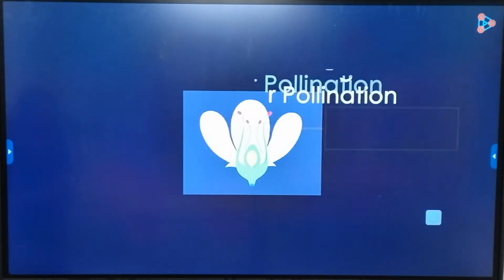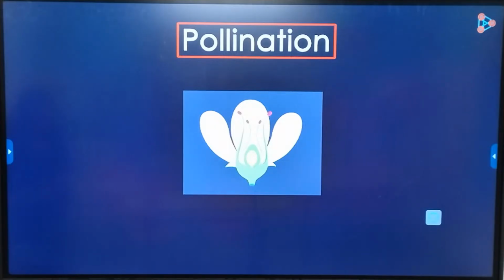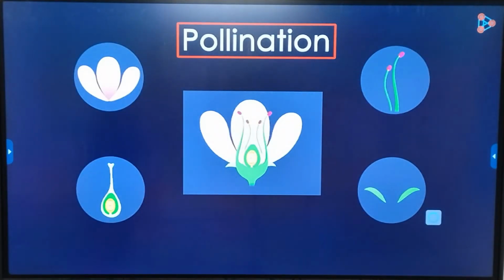By the way, what do we mean by pollination? Coming up next, let's learn about this beautiful process and even understand the role of each part of a typical flower.